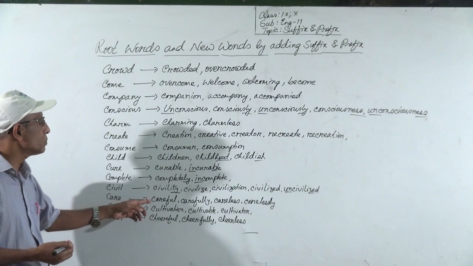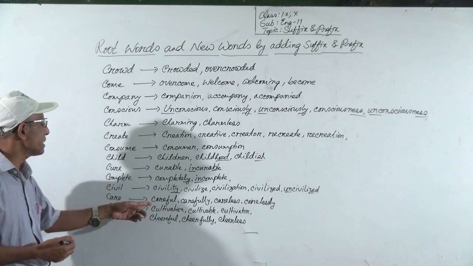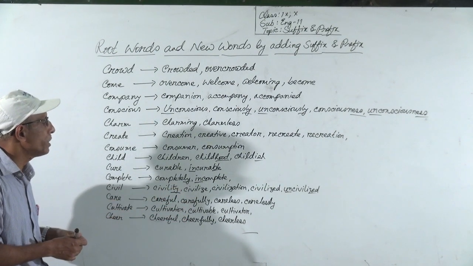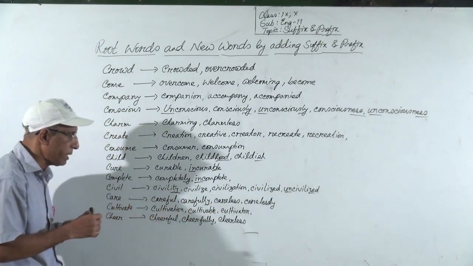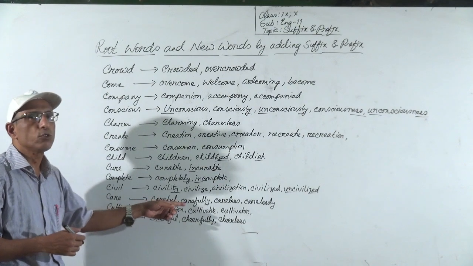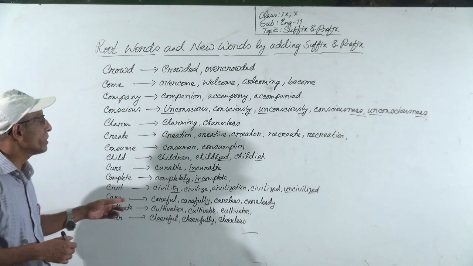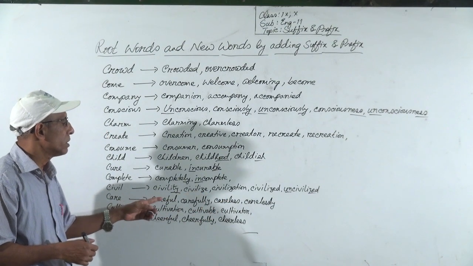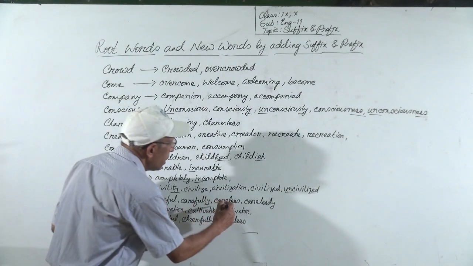From care we can use careful. Careful is adjective. Carefully is adverb. When we use ly with adjective, then it will be adverb. Or we can use careless. Careless is opposite of careful. It is also adjective.